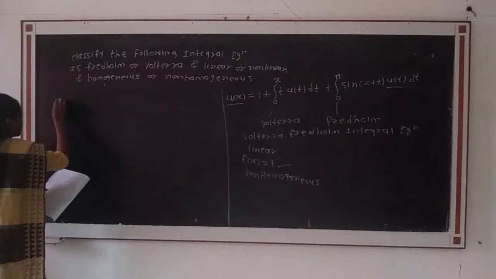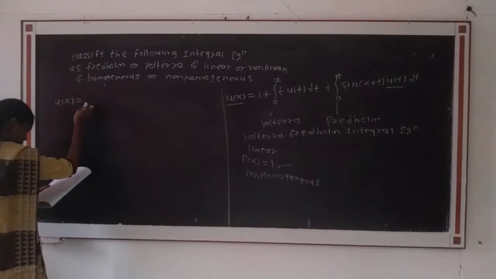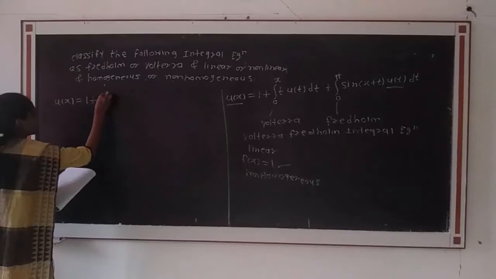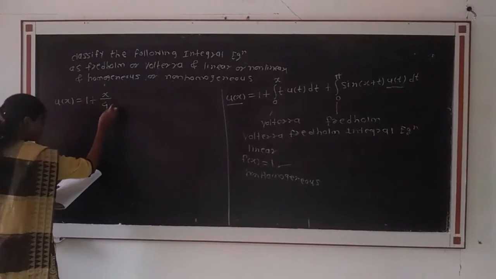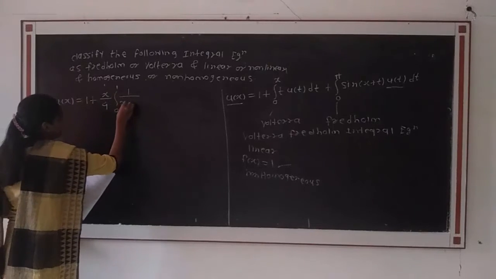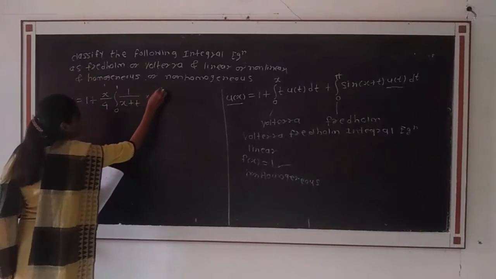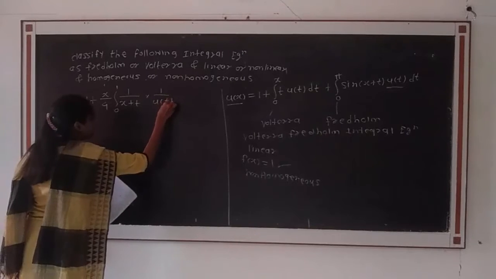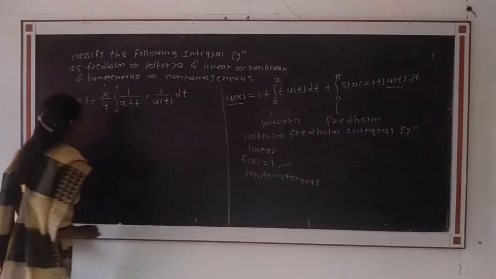u of x is equal to 1 plus x divided by 4 integration from 0 to 1 of 1 divided by x plus t into 1 divided by u of t dt.